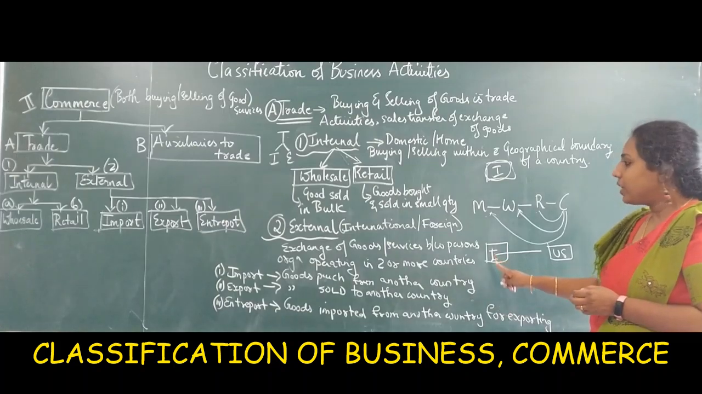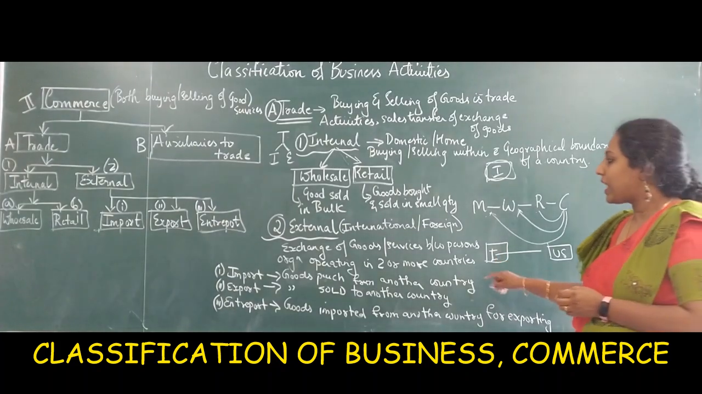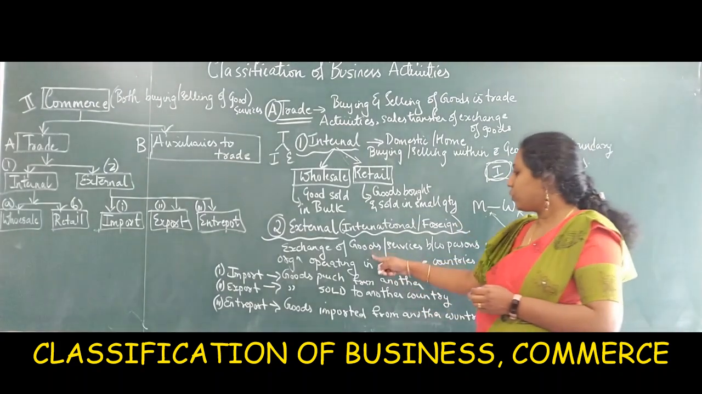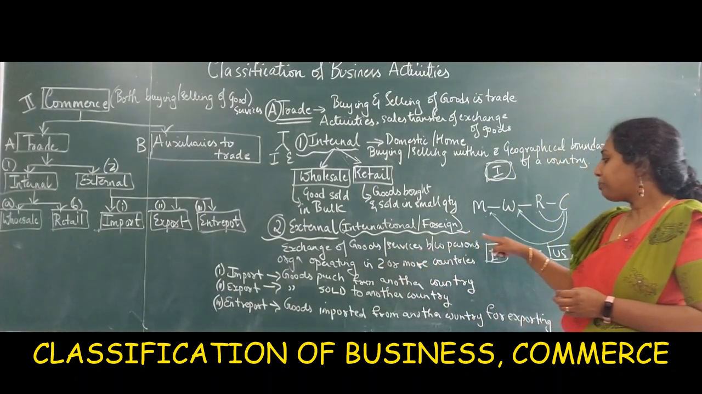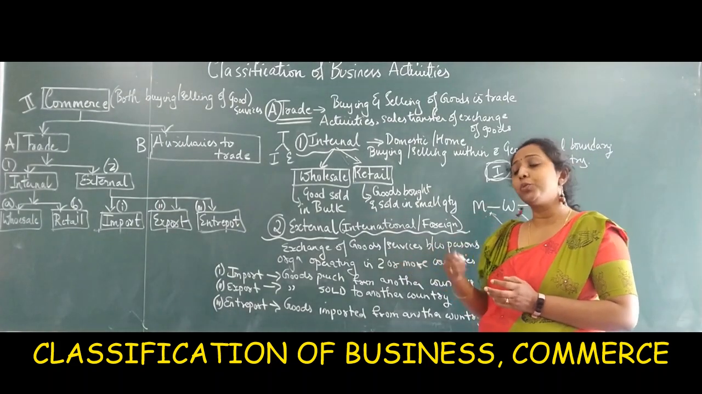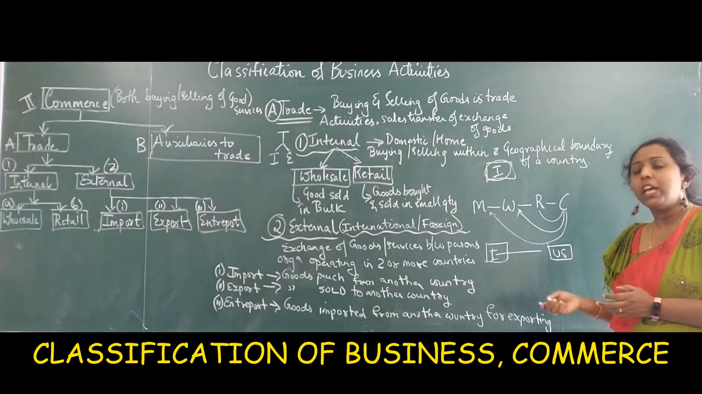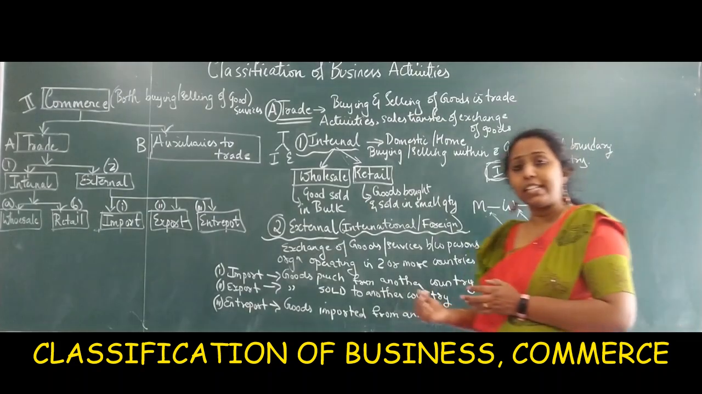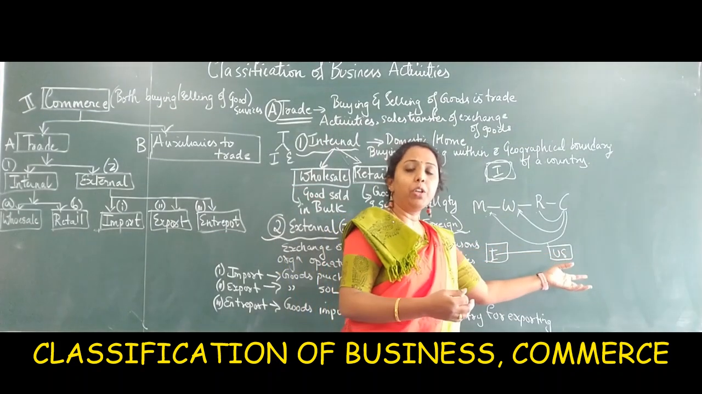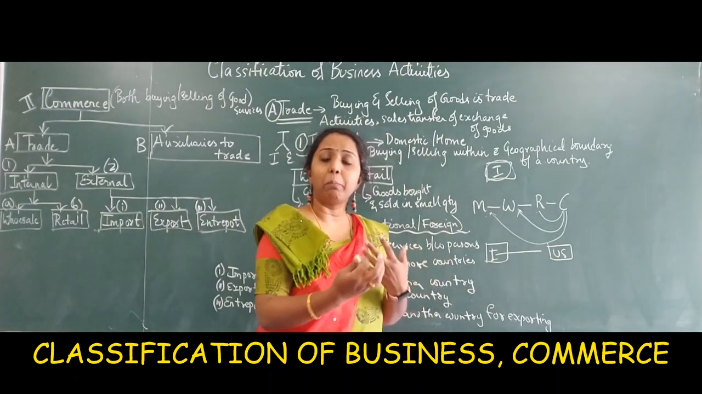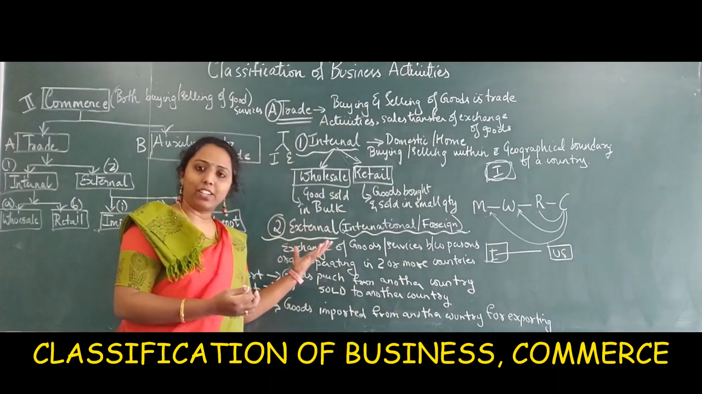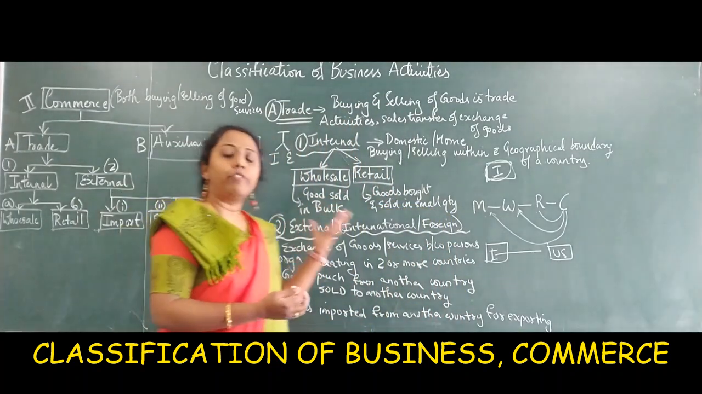External trade is also called international trade or foreign trade. It is the exchange of goods and services between persons or organizations operating in 2 or more countries. That means you are buying or selling goods between 2 or more countries, like India to US or US to India. There is export and import happening, buying and selling happening. That is what is called external trade, international trade, or foreign trade.